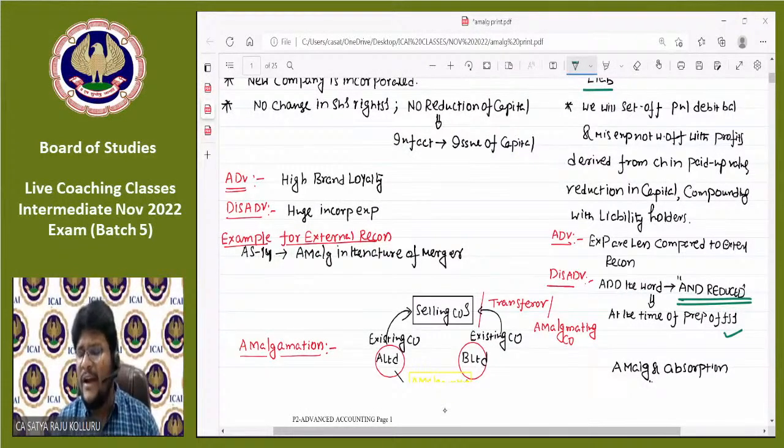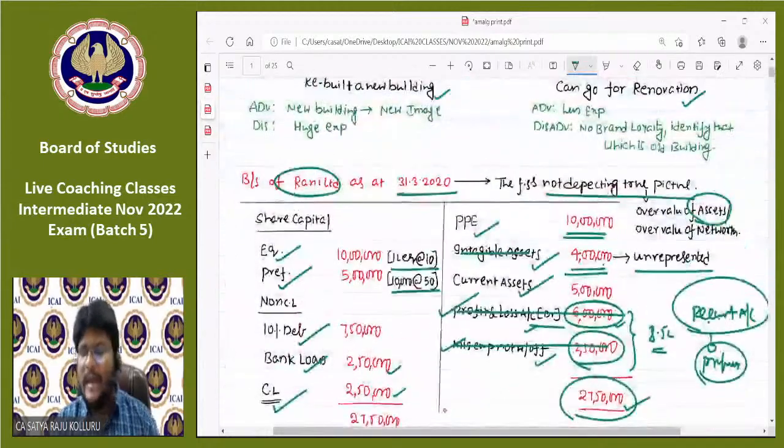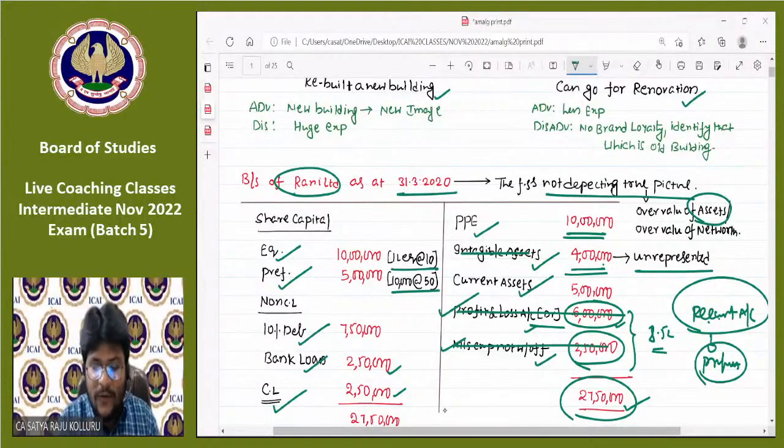I already told the advantage of internal reconstruction: very less expenses compared to external reconstruction. Why very less expenses? There is no liquidation of the company. We are just continuing with the same company. Sir, but in case of external reconstruction, what happens? First of all, we are liquidating the existing company. Again, we are establishing a new company. The company is already a loss-making company. Sir, liquidating and going for a new company.